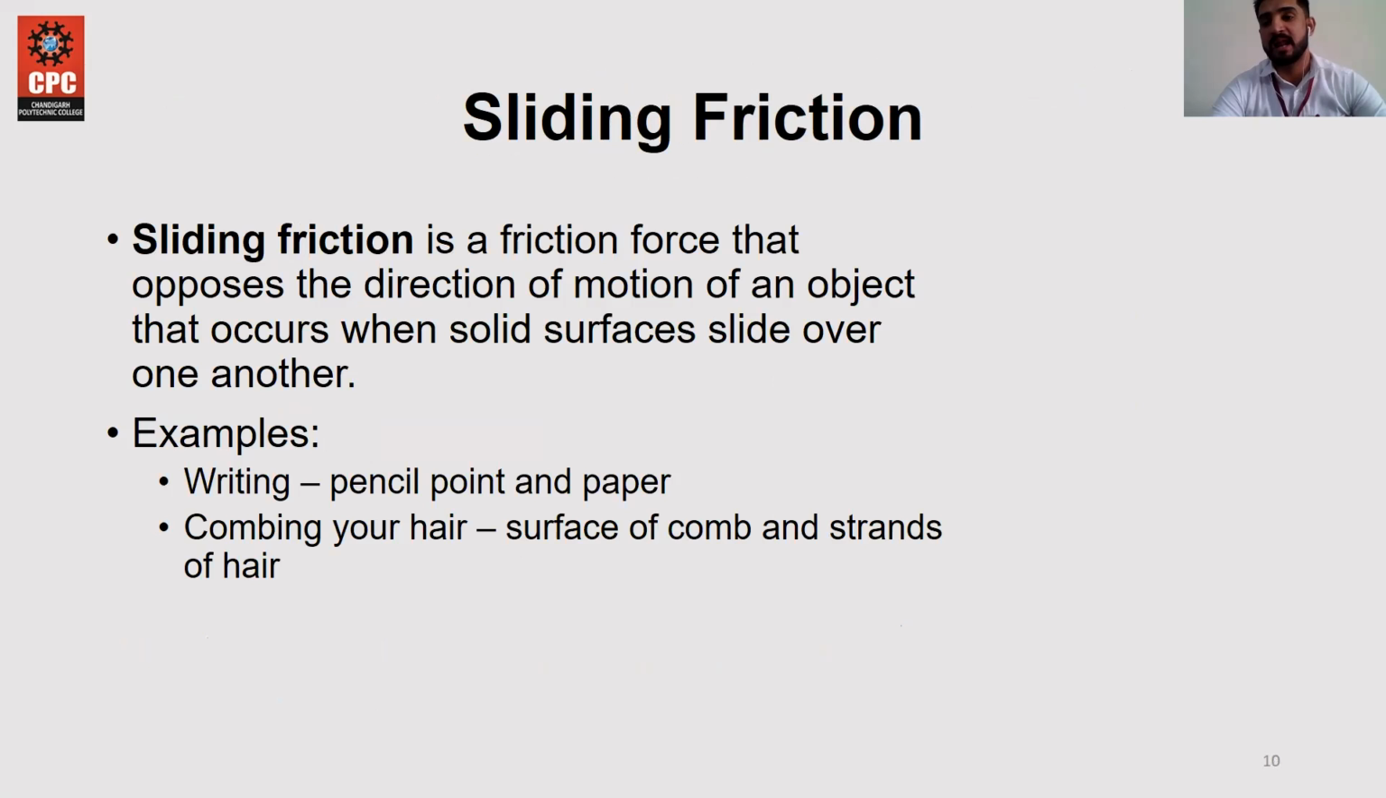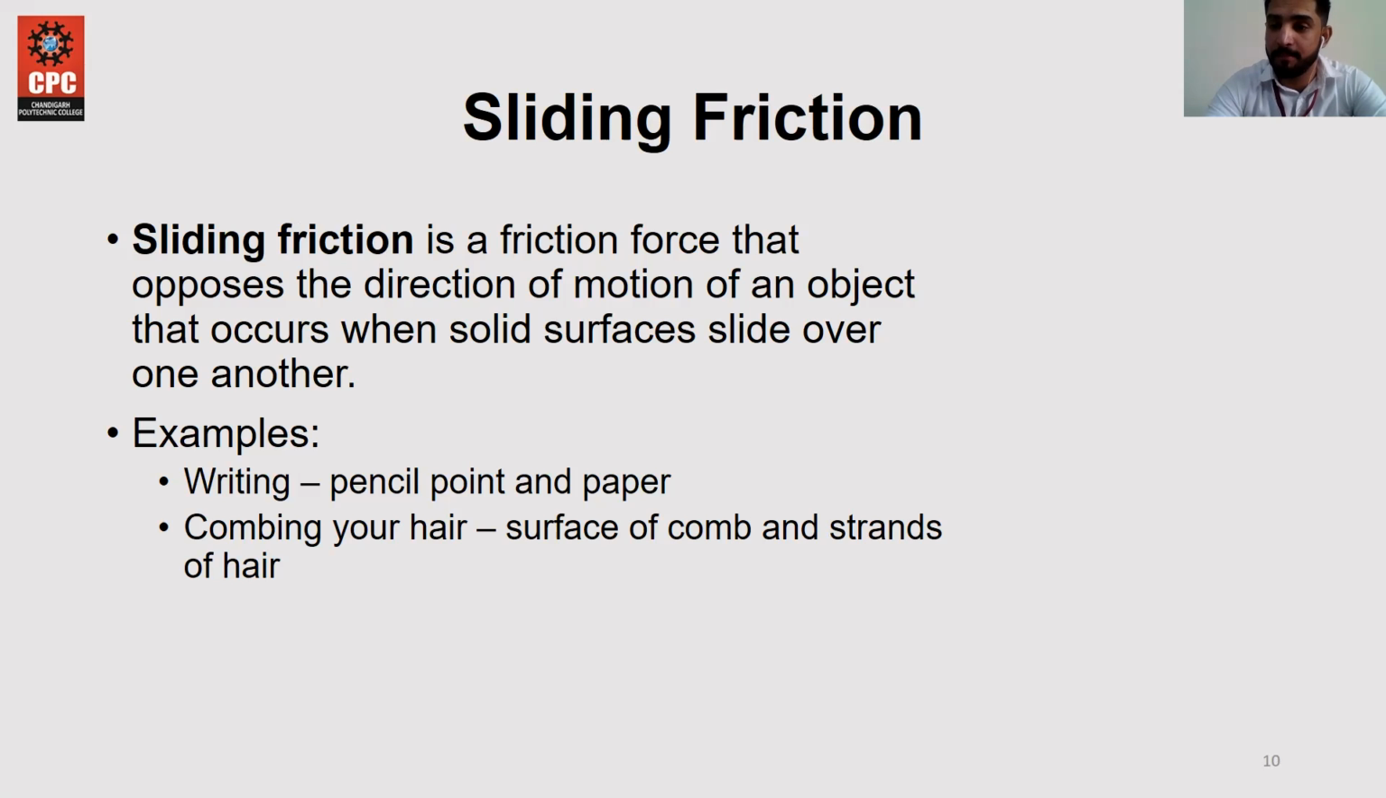The first is sliding friction. Whenever one thing slides from one side to another, it comes under sliding friction. It is a force that opposes the direction of motion of an object, occurring when one solid surface slides over another. There is one solid surface and a second solid surface sliding from one side to another. That is called sliding friction.